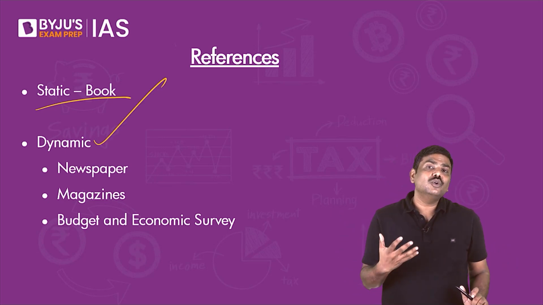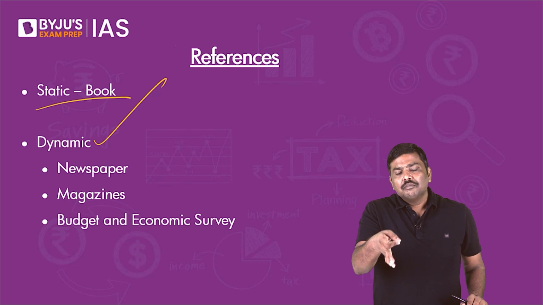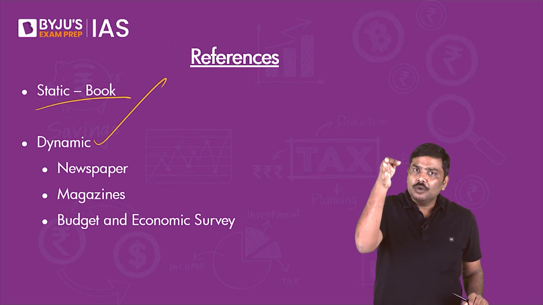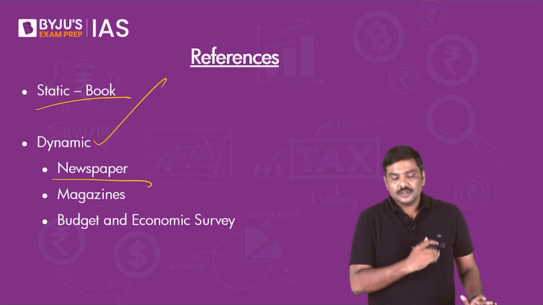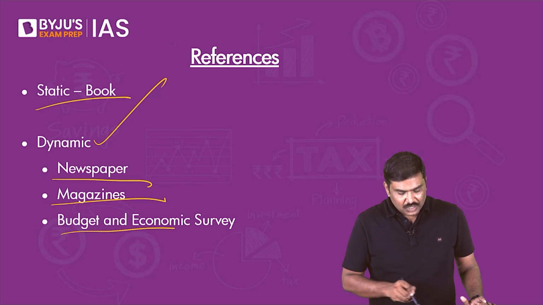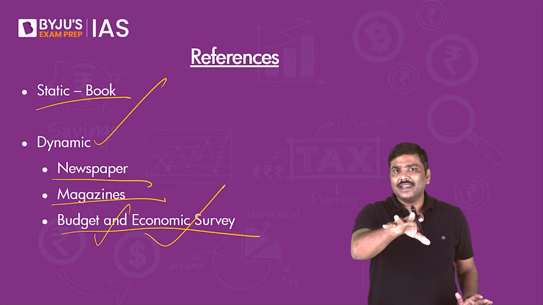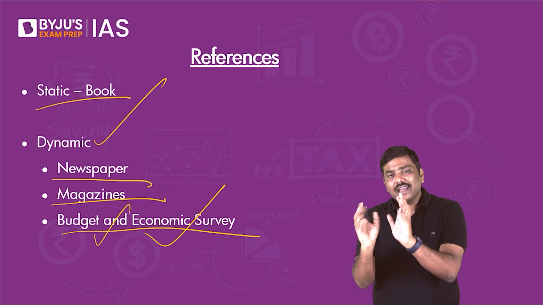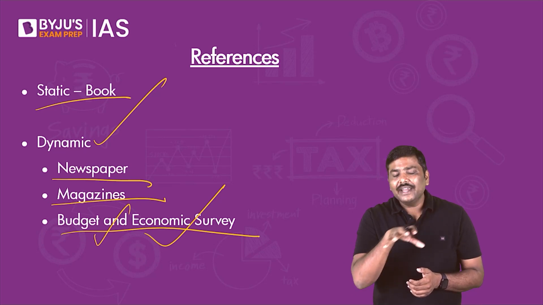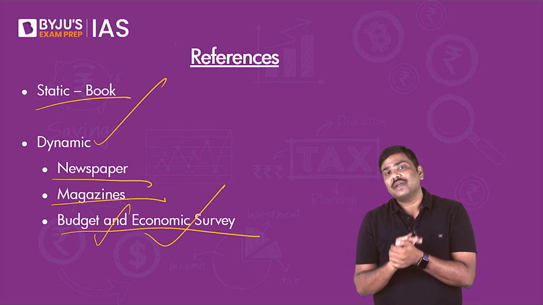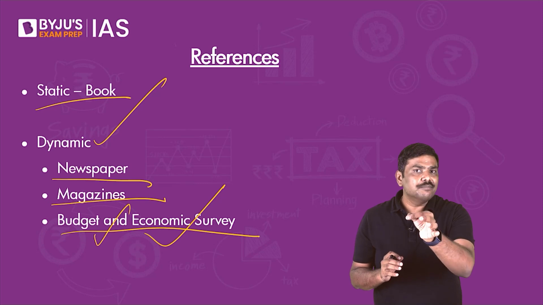But what I would recommend is, be aware of current affairs. If you are aware of current affairs, you will be able to solve most of the questions in the Indian economy paper, both in the prelims and in the mains. So you'll have to read newspapers and magazines, and you're expected to understand the budget as well as the economic survey proposals or concepts therein. So read, make notes, revise, keep on revising. That is the right approach you need to follow for this mains paper. Now, before I go forward and show you certain sample questions, these are certain very important pointers.